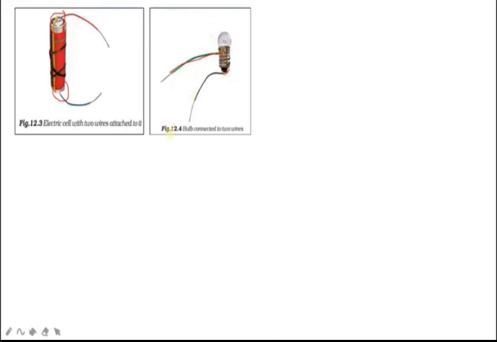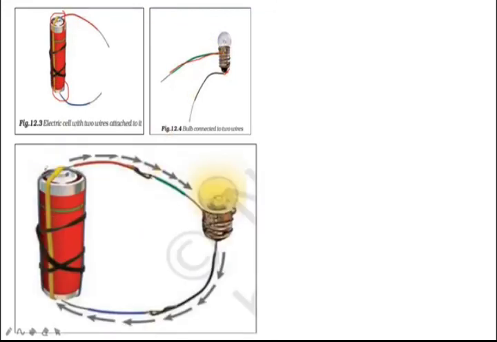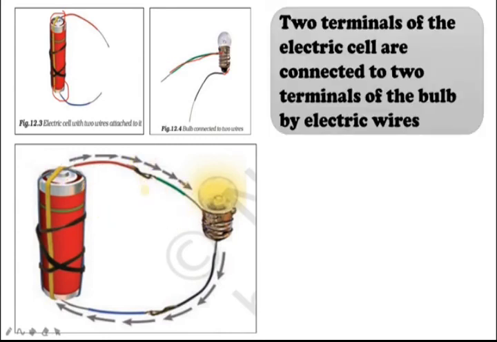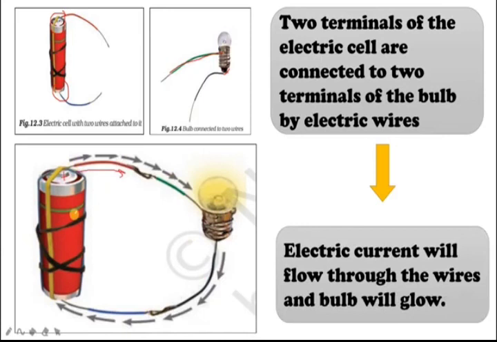The same activity you can do from home. When you connect, you can see the two terminals of the electric cell are connected to the bulb by electric wires. The electric current will flow through the wires and the bulb will glow. This is a simple experiment to show that with the help of an electric cell you can glow a torch bulb. Instead of this torch bulb, if you use an LED bulb, it will also glow because a small current will pass.